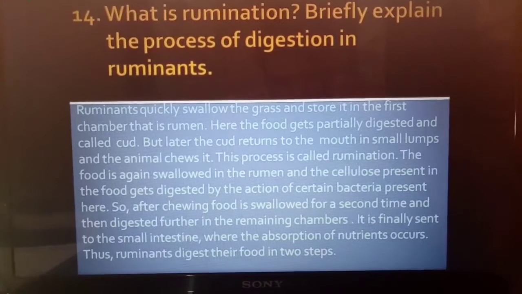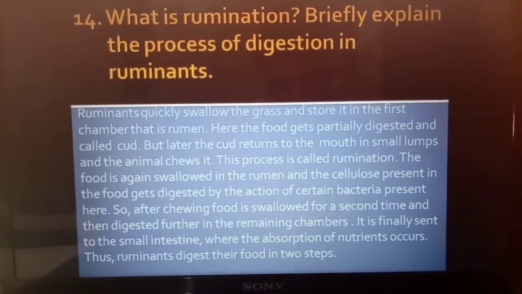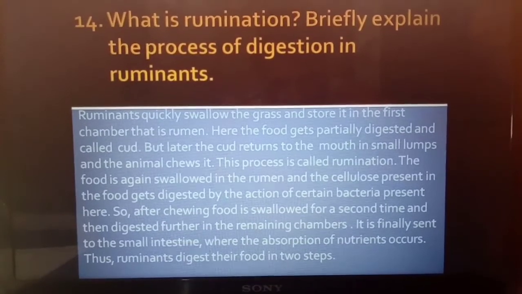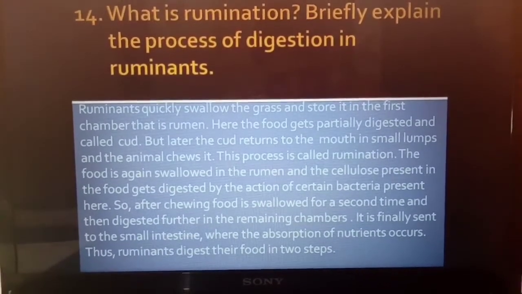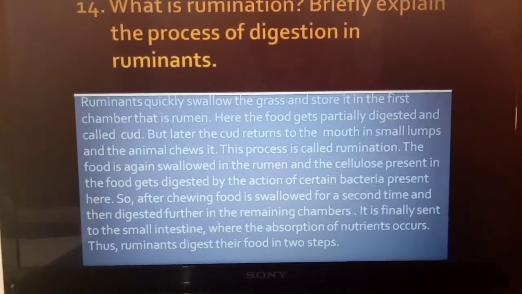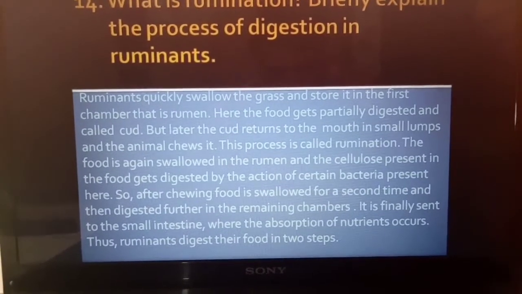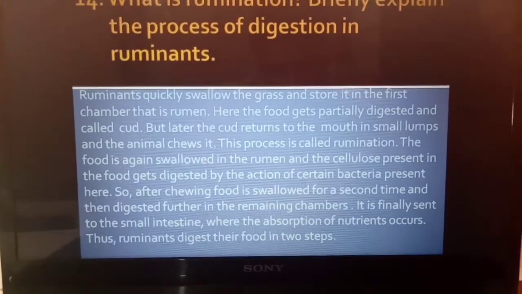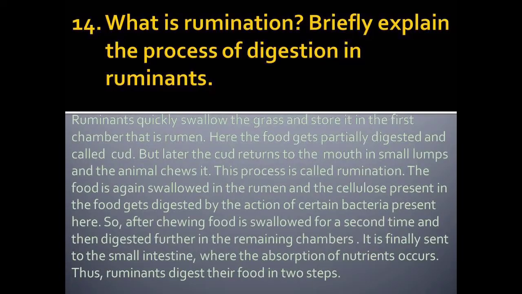So after chewing, food is swallowed for a second time and then digested further in the remaining chambers. It is finally sent to the small intestine where the absorption of nutrients occurs. Thus, ruminants digest their food in 2 steps.